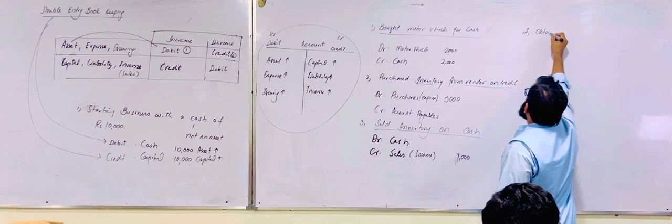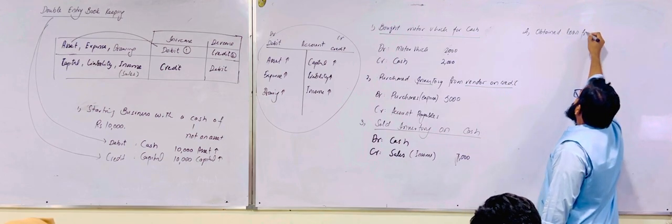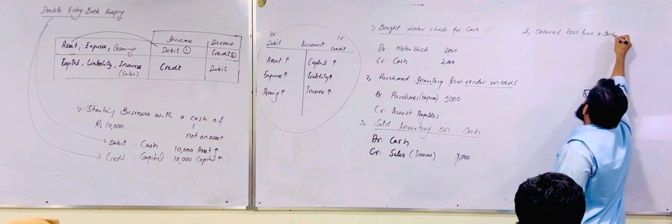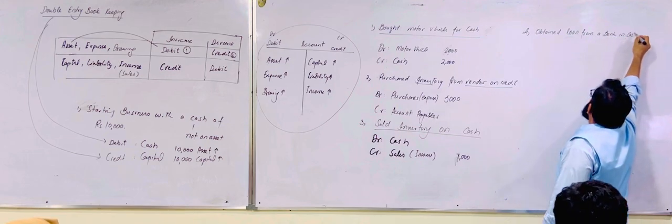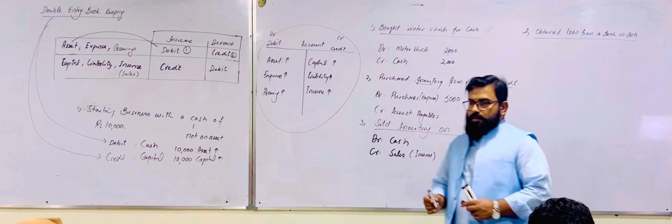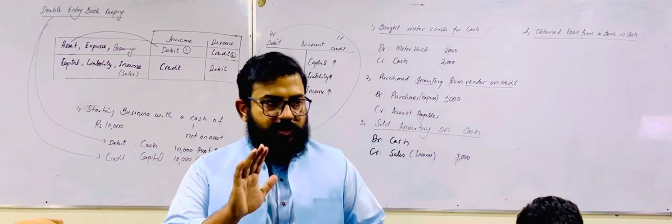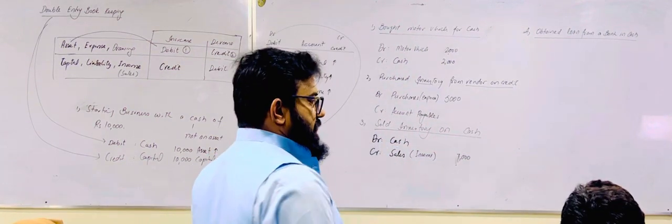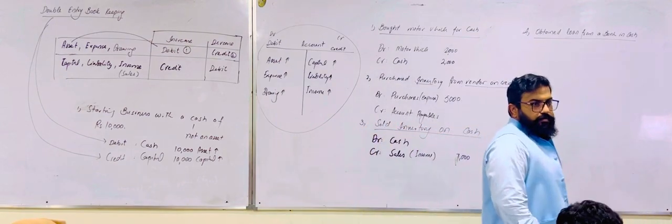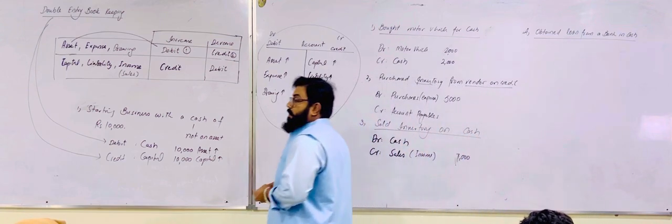Obtained loan from a bank in cash. You have obtained a loan from a bank in cash. Now tell me, which account will be debited and which account will be credited? Cash will be debited.